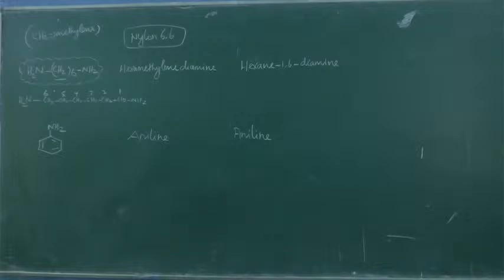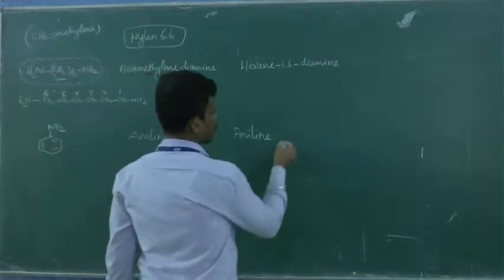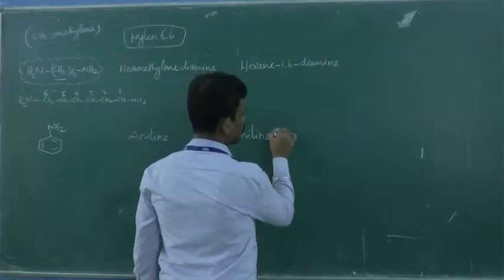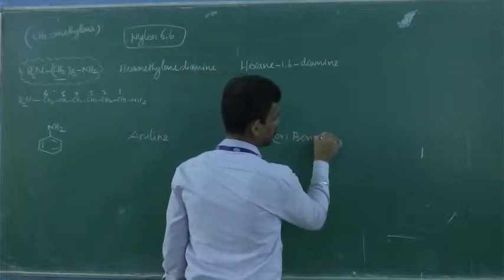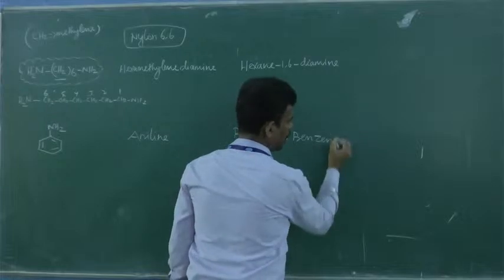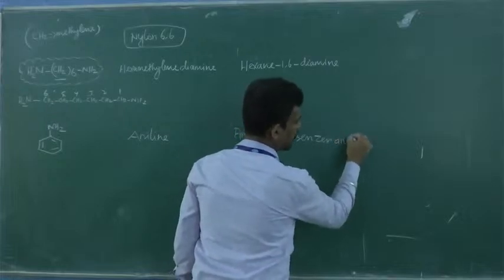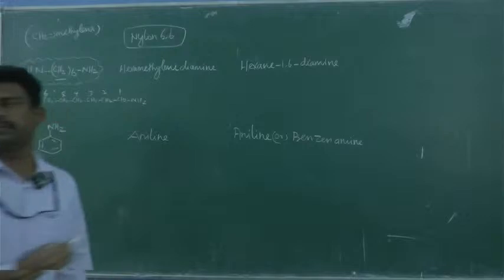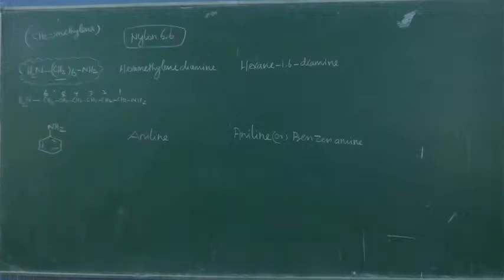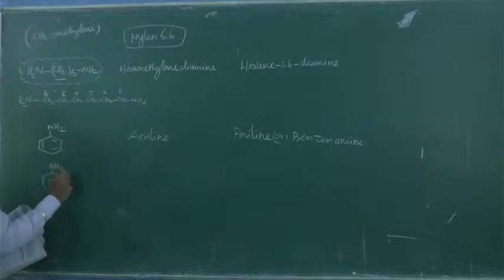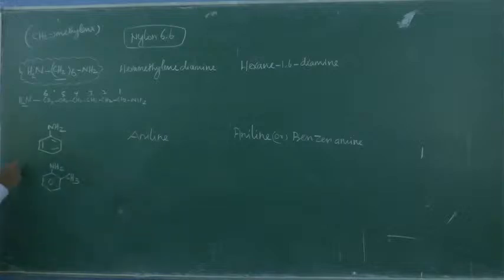Is it clear? Giving aniline is enough. Or you can go with benzene, drop the E and add amine: benzenamine. Both are benzene plus amine. Is it clear? Next we have another important example, NH2 and CH3 on a benzene ring. It's a very important example. Please note.